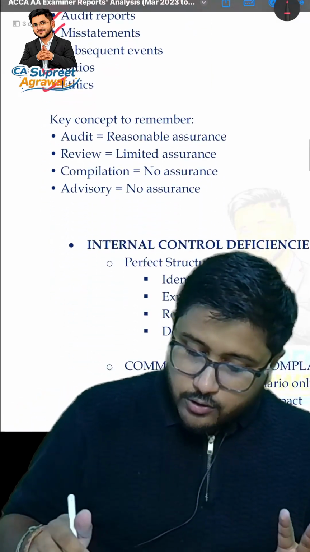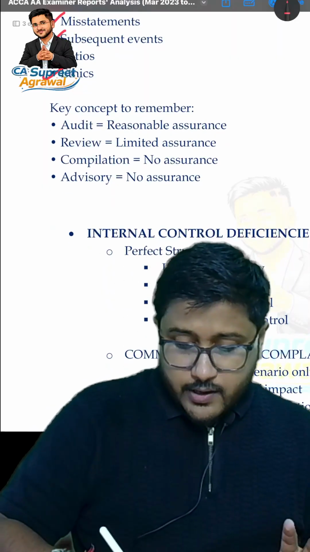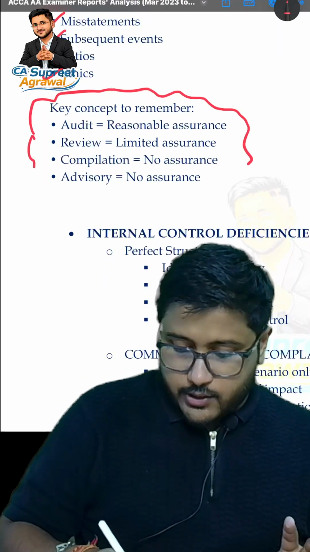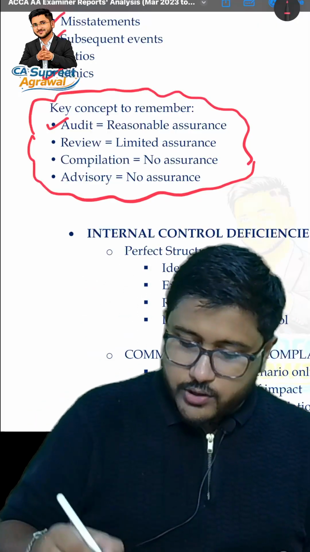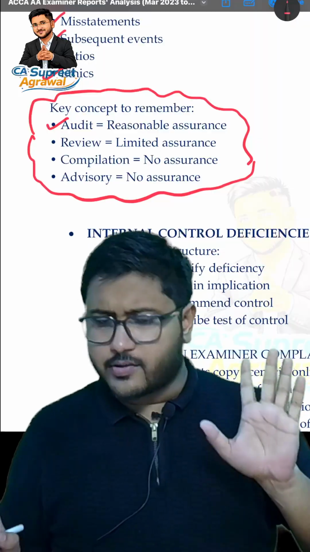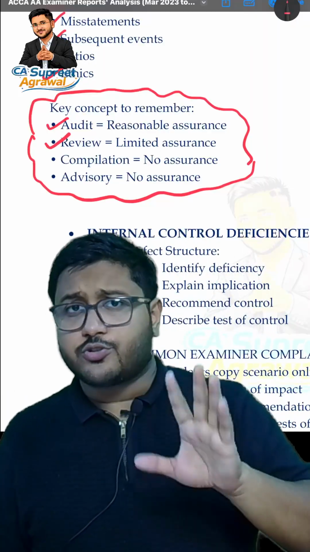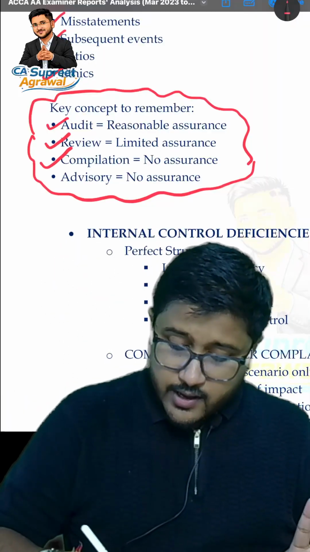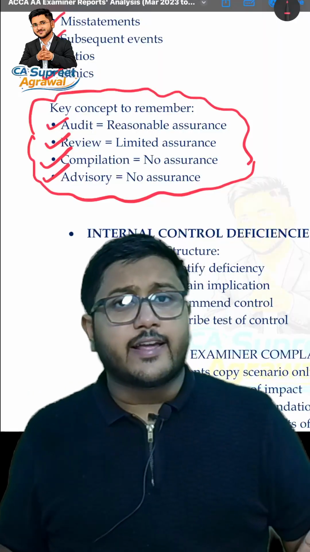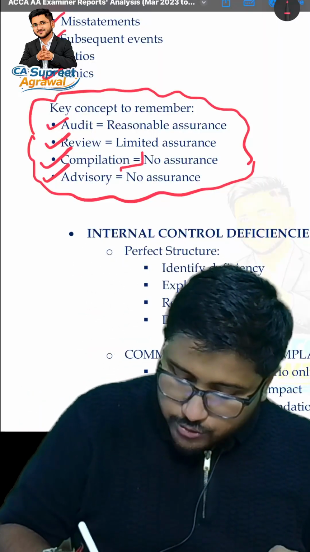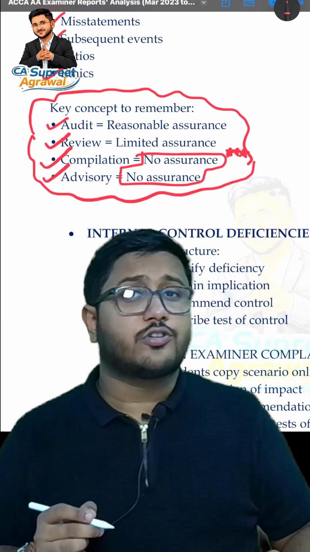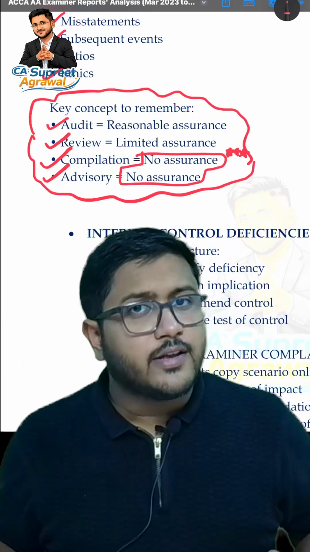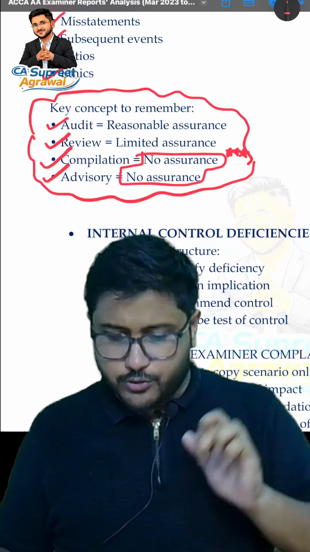Okay, now key concept to remember. I'm not saying that this is the only concept you need to remember, but this is the key concept where a lot of students make mistakes. That is, in case of audit, reasonable assurance is issued. Why? We have discussed it. Review, limited assurance. Why? We have discussed it in our regular lectures. Compilation and advisory engagements, in these no assurance is issued, and this is where a lot of students make the mistake. They say that some kind of assurance might be issued, whereas no assurance is issued over here. Hope this is very, very clear to all of you.